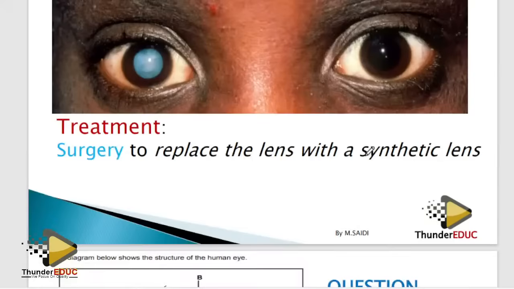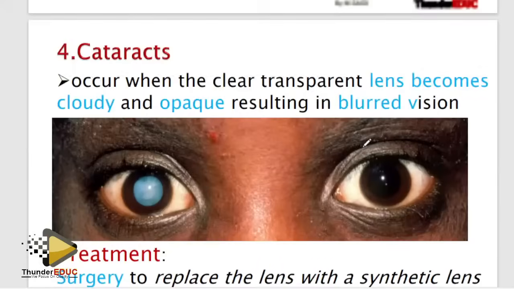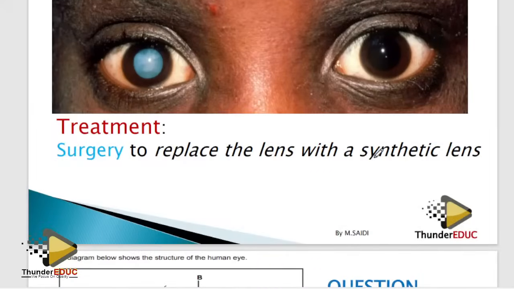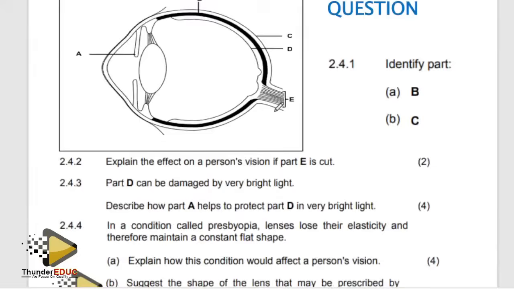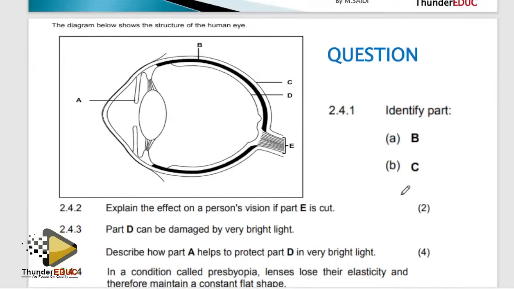Anyway, treatment for cataracts, cloudy lens: surgery, or you replace it with a synthetic artificial lens, a lens which has been synthesized from the lab, or from the what? From the factory. You're going to kill it.